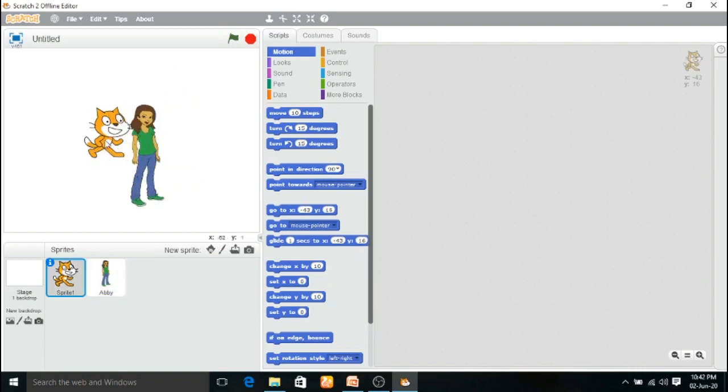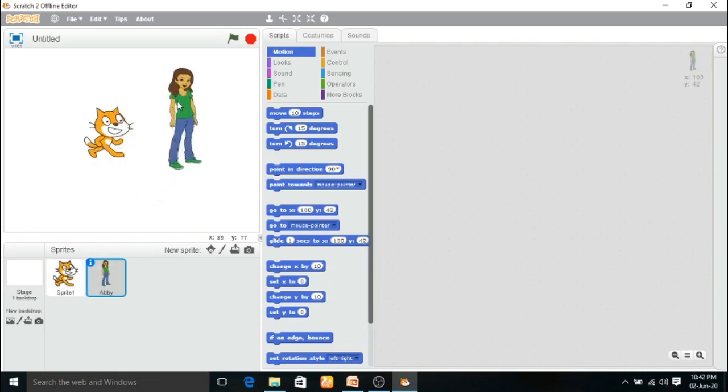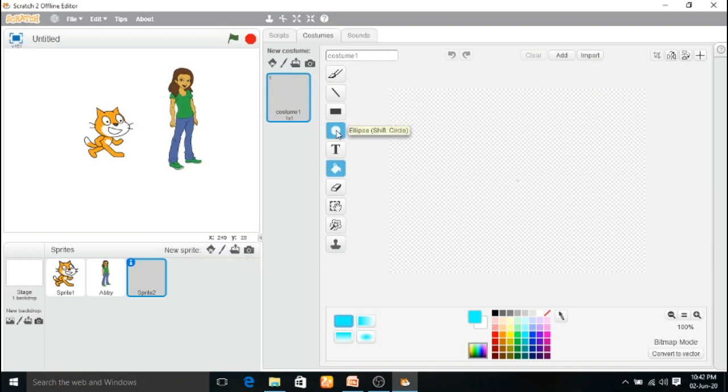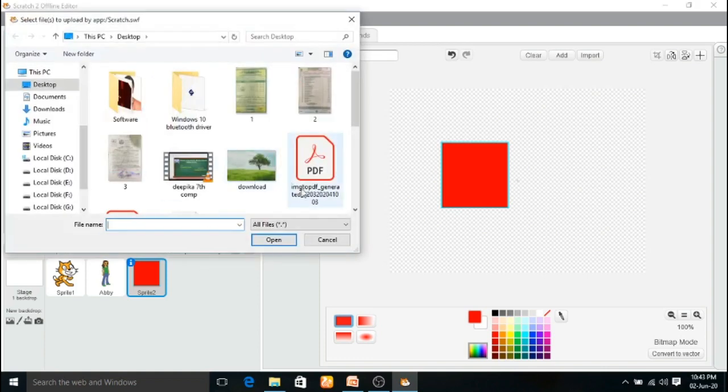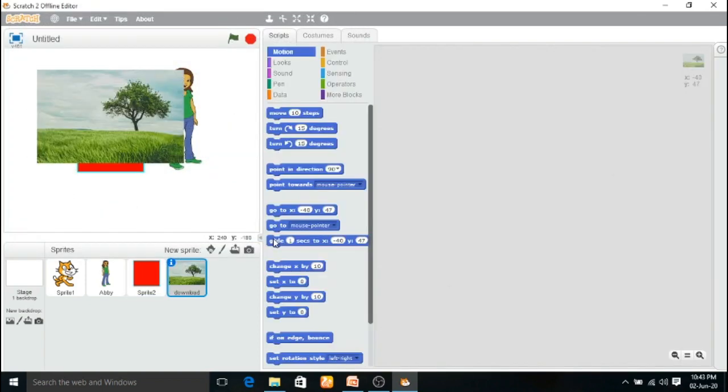You have to place it anywhere. Next, you have to draw a new sprite. The same thing, to draw a new sprite, just give some color. Okay. The third one, upload sprite from file. Click and open.